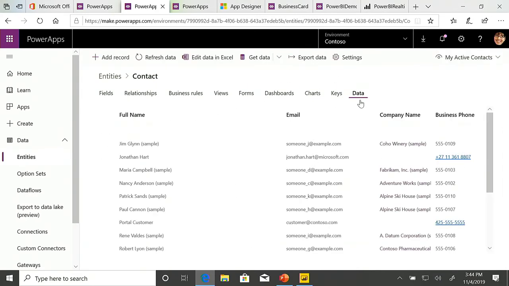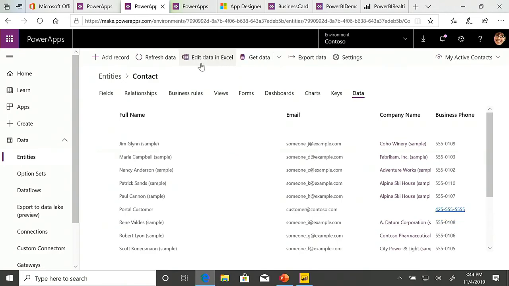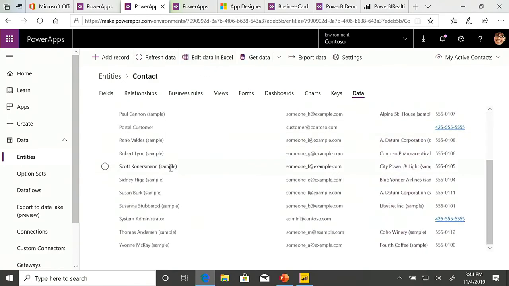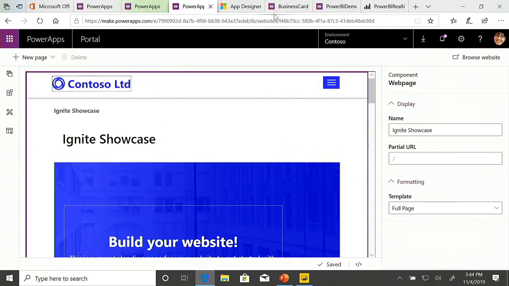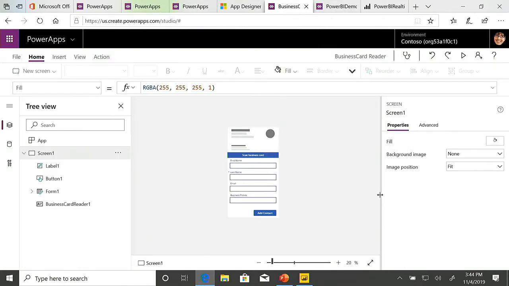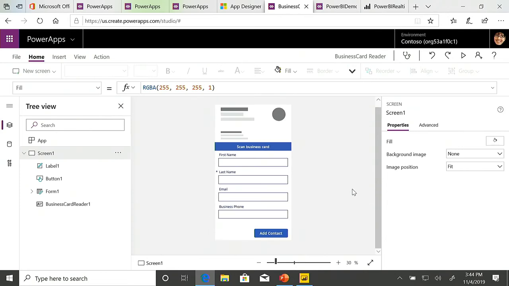And then if I go to the data to view the records in there, these are the records that I have created. So I can see I've got my name in there. I'm going to scan my business card just now, so let me just delete this record. And refresh. Okay, so my name's not there anymore. Here we go. Okay, and yeah, I've got my business card reader.